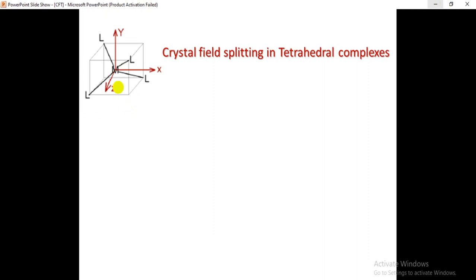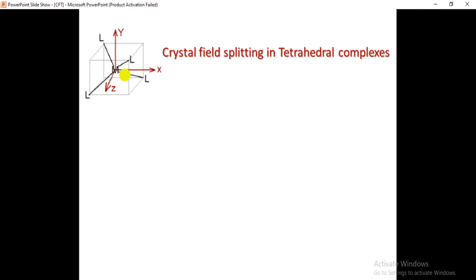If you see here, in tetrahedral complexes, the metal is surrounded by 4 ligands, which are placed in between the axes. If you see here we have x, y, z axes. In between these axes, the ligands are connected with the metal ion.